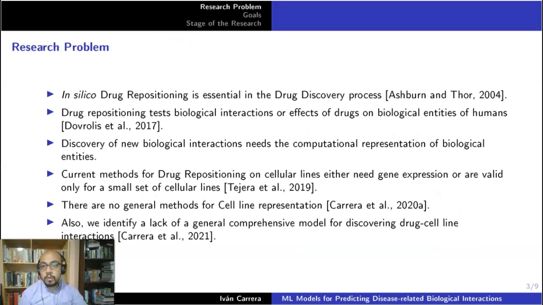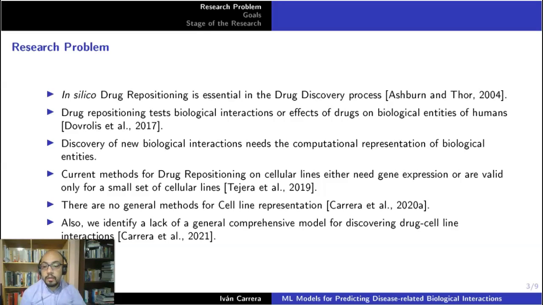Now, my research problem. In silico drug repositioning is an essential part in the drug discovery process. Drug repositioning is the process of finding new uses for existing drugs. An effective approach for drug repositioning is the analysis of biological interactions. These interactions can include drug-disease interaction and drug-cell line interactions. Drug repositioning works by testing biological interactions or effects of drugs on genes, protein binding, and molecular pathways affecting the phenotype and genotype in humans.